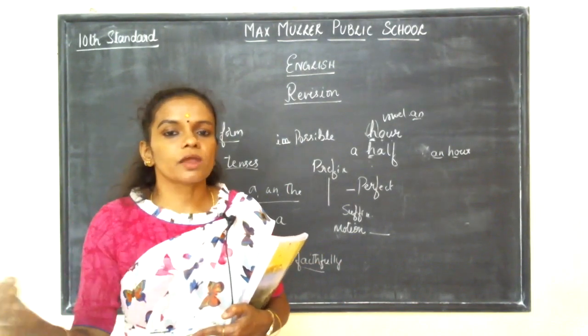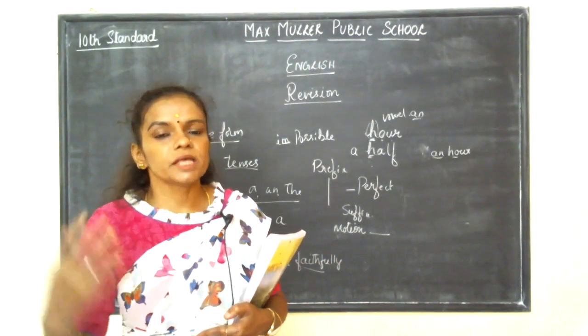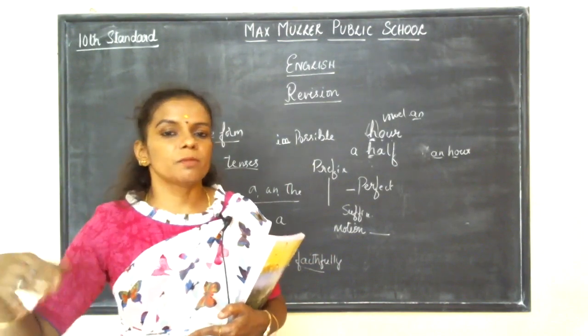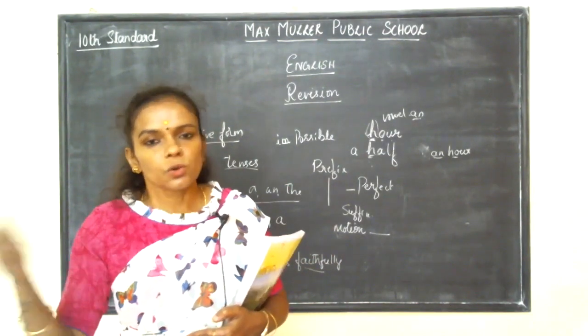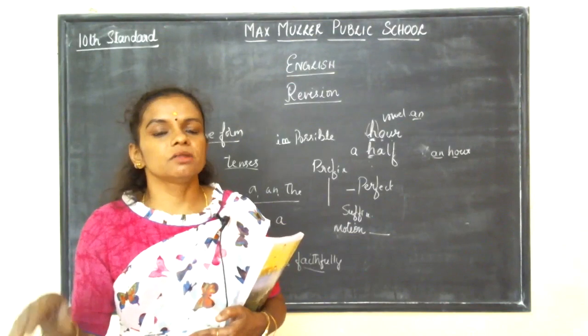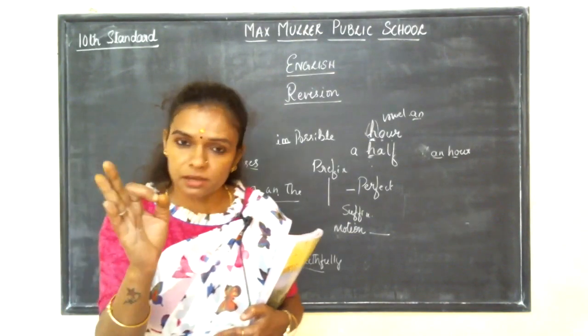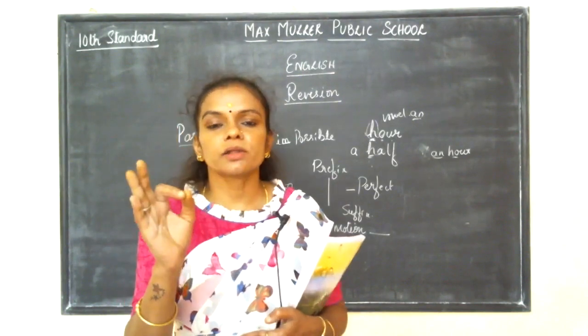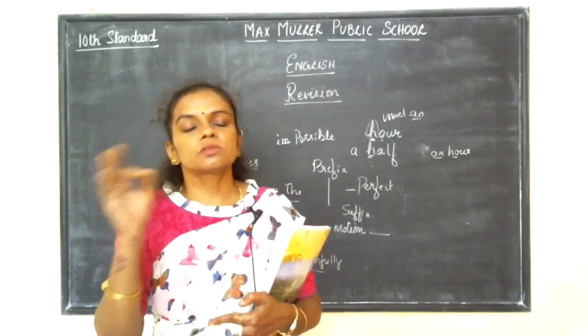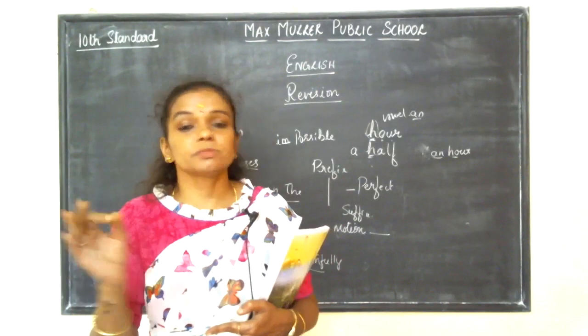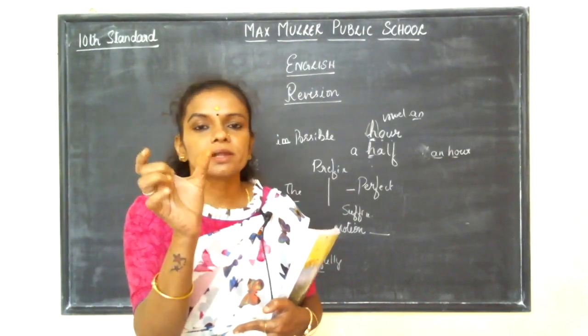So follow the way I told you. Whether it is the lesson or the poem or the grammar, go through all the things that you have learnt in class, the notes you have got, or mainly the textbook. The textbook is very important because you have to go through the lessons or the poems, mainly the poet names.